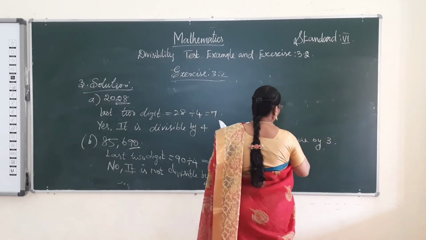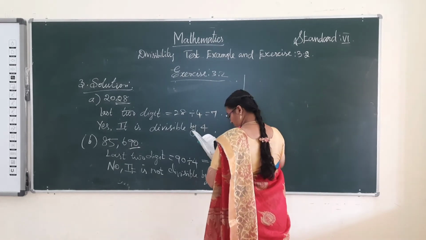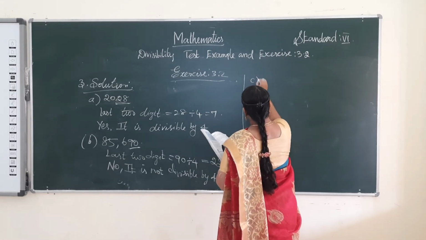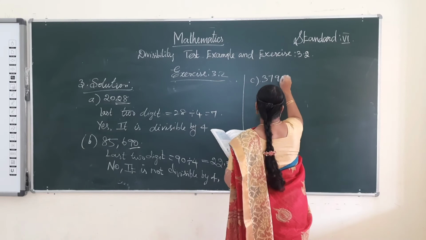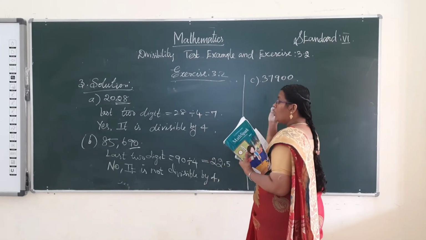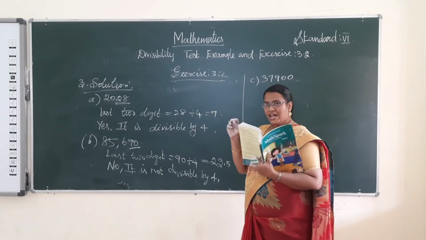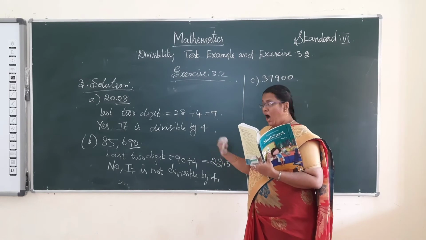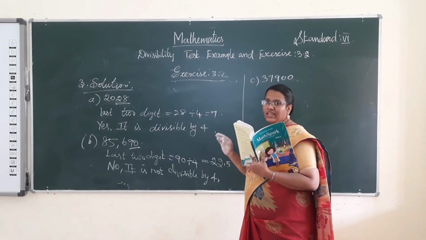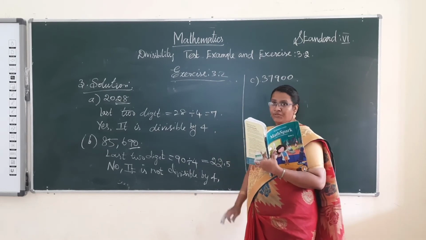Okay, and C problem, 37,900. One more rule for divisibility by 4: if the last two digits are 0, or the last two digits are divisible by 4, then the given number is divisible by 4. That is the rule for the divisibility test of 4.